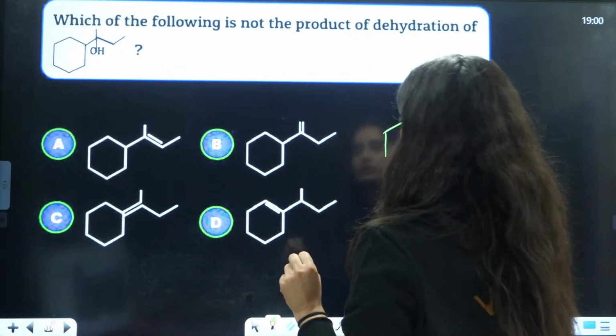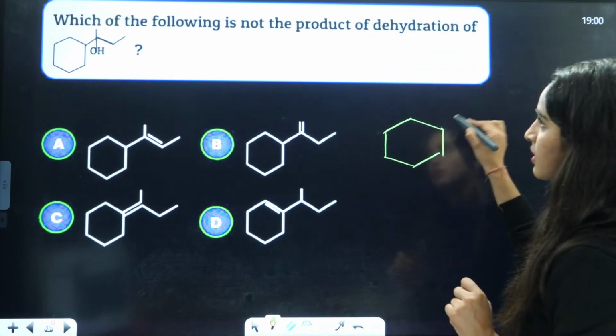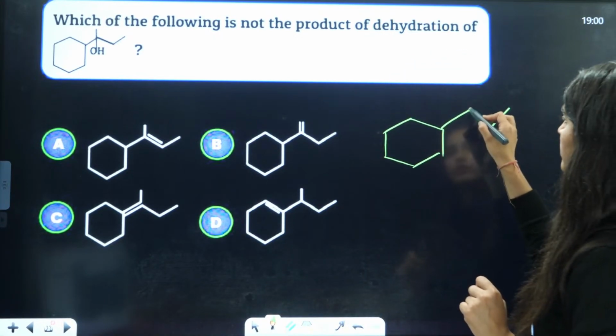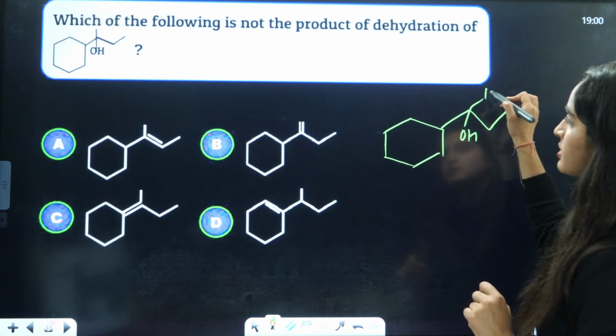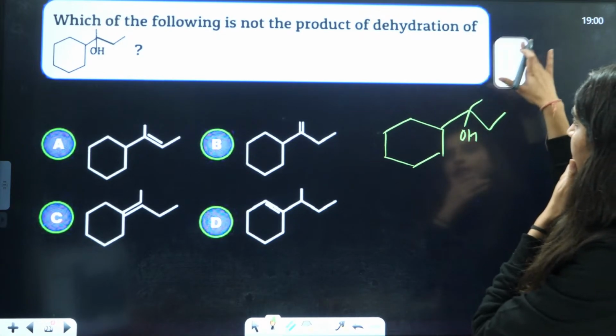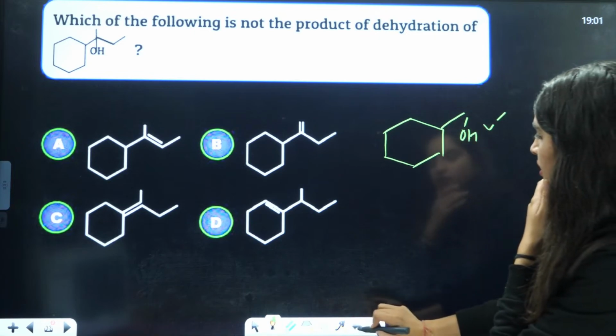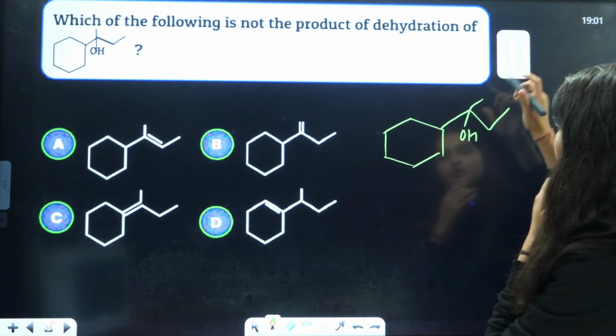This is a double bond. This is 1, 2, 3, 4. This is OH and this is CH3. This is CH3. This is CH3.